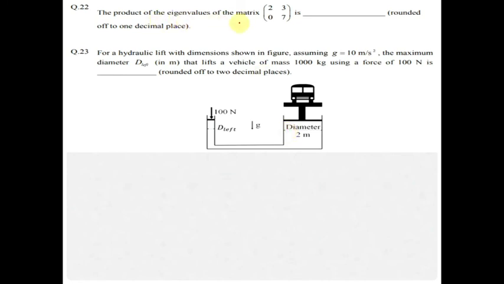Product of eigenvalues of a matrix. Simple. The product of eigenvalues is nothing but the determinant. So the determinant is 2 times 7 minus 0, equal to 14. Answer is 14. Simple question.